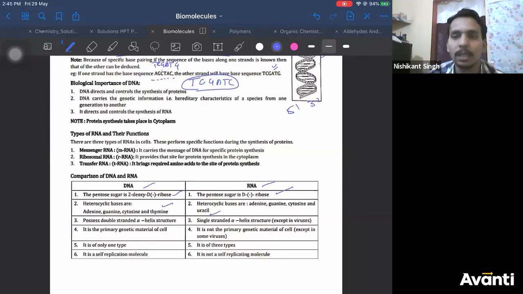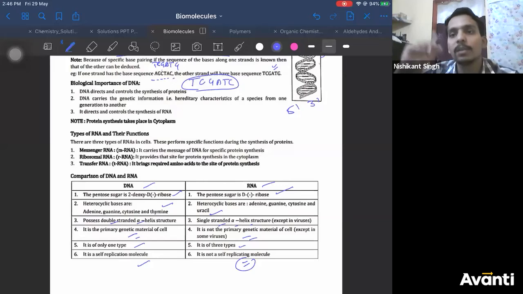In RNA you have uracil, right? DNA is a double-stranded alpha helix structure. RNA is a single-stranded alpha helix structure. DNA is the primary genetic material. RNA is not a primary genetic material. DNA is of only one type. RNA is of 3 types: tRNA, mRNA, and rRNA. Self-replication is possible in DNA. There is no self-replication possible in RNA.